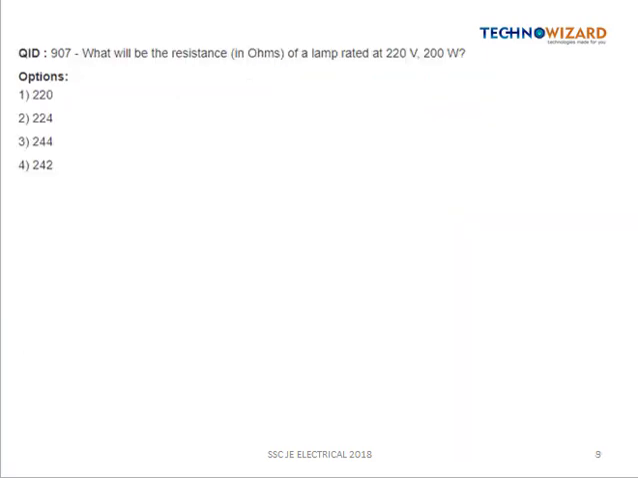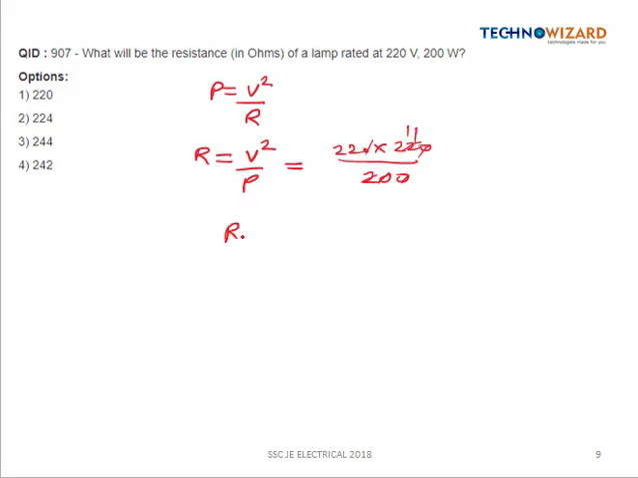Now the next question is, what will be the resistance in ohm of a lamp rated at 220 volt and 200 watt? We know that power is given by the relation V square by R. We have to calculate the value of resistance, which is equal to V square by P. Voltage is given as 220 and power is given as 200. So we are getting the value of resistance as 242 ohm. So option D is the right answer.